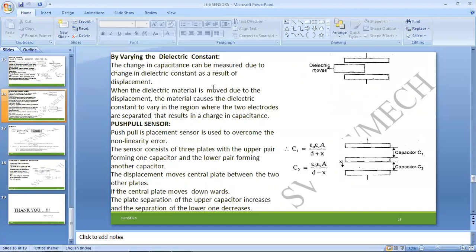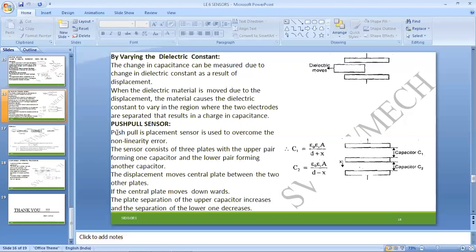So the change in the capacity can be measured due to the change in dielectric constant as per the displacement. As per the displacement, the range will differ. The material movement due to the displacement causes a change in dielectric constant. That particular change within the dielectric material leads to the displacement or movement between the two plates, which will give the sensing signal to the controller, and that controller will indicate the values on the display screen.